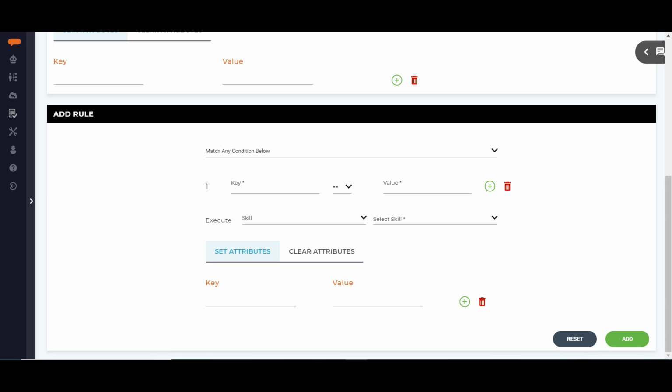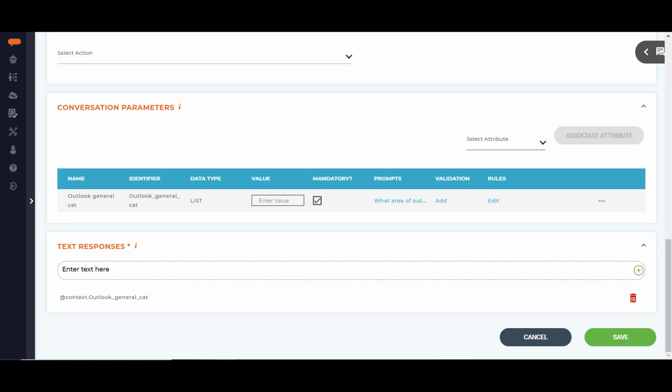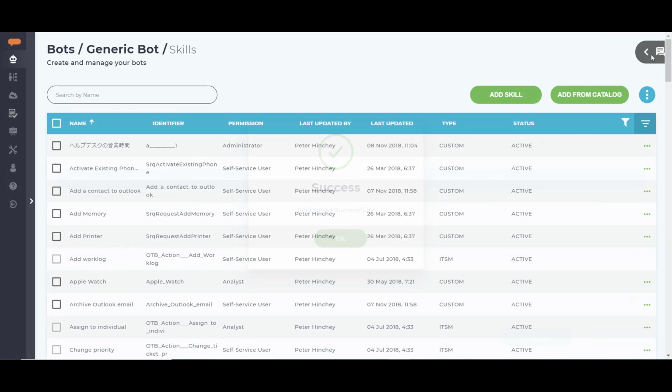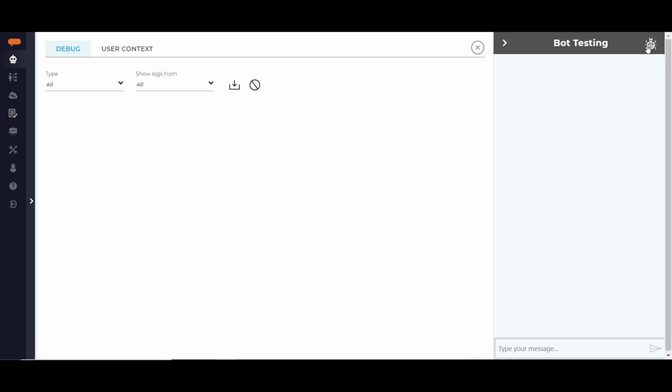Once all of the rules and called skills have been added, close the rules box by clicking on the X, and then save the skill. You can test the skill by opening the test bot from within Skills Builder. I would also suggest opening the debug so that you can see the logic flow of your test.